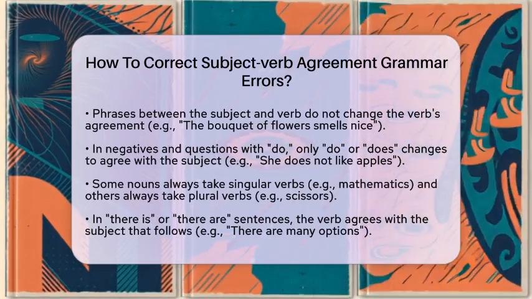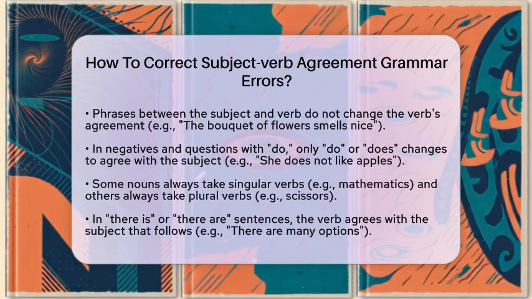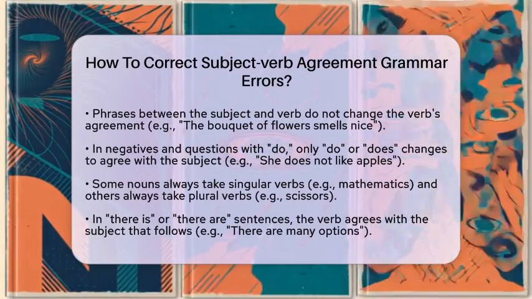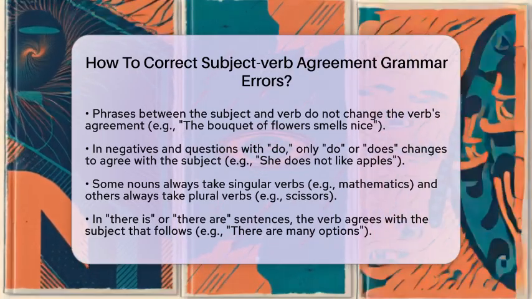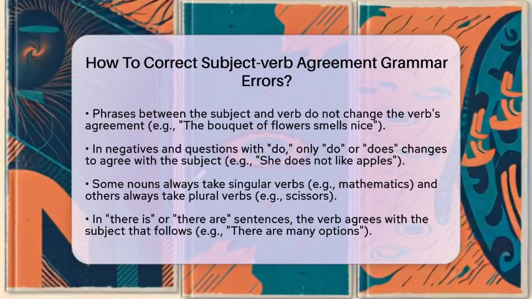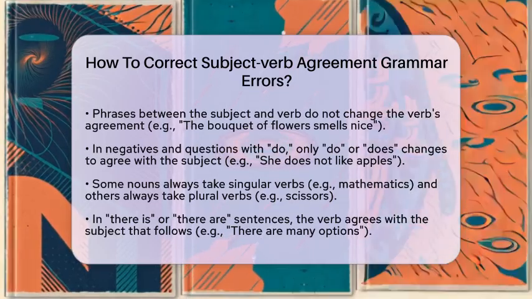Some nouns always take singular verbs, even if they seem plural, like mathematics or news. Others always take plural verbs, such as scissors or trousers. In sentences that start with there is or there are, the verb agrees with the subject that follows. For example, there are many options.